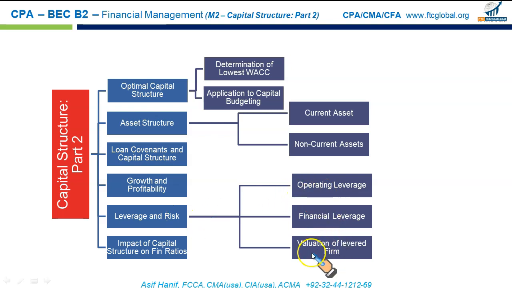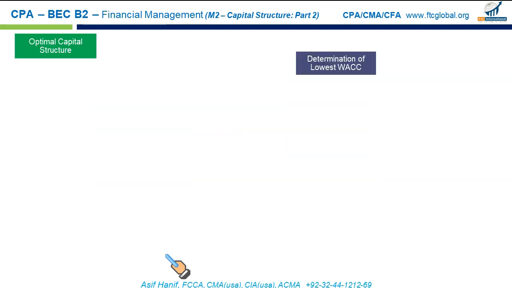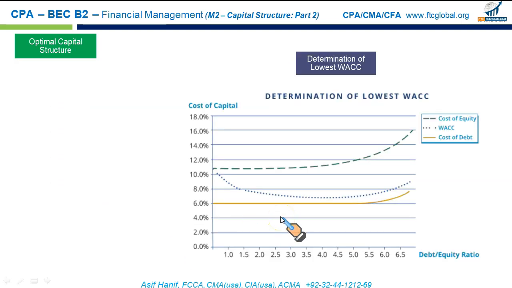And then we will also do a very important topic, valuation of a levered firm. And then finally, the impact of capital structure on financial ratios. So let us start first with the optimal capital structure. Now look at this graph given here. On the x-axis we have debt upon equity, which is of course a measure of leverage. We already know that. And on the y-axis we have the cost of capital.